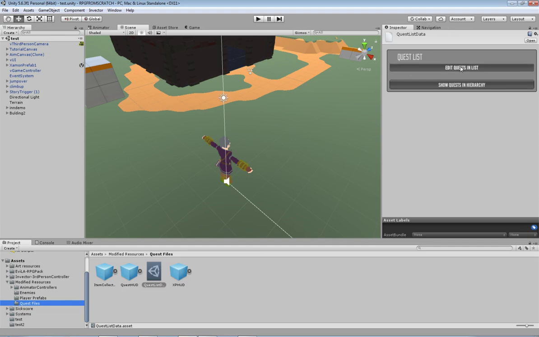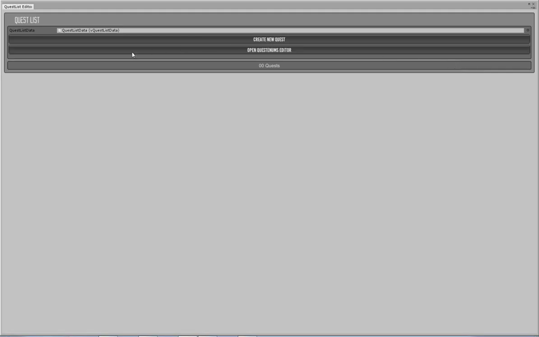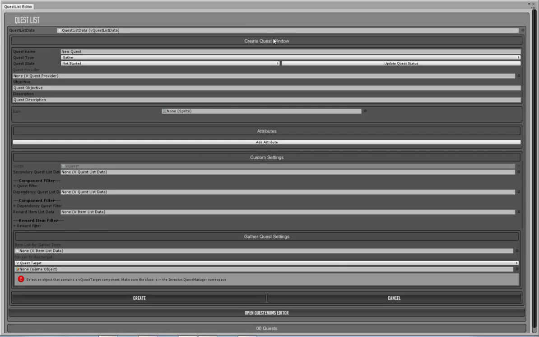Next we want to go to edit quests in list. As you can see now, it's brought up this new window for the quest list, and we can create a new quest. So we click on that, and now we've got a new quest. If you remember from the story that I told in the previous ones, the quick story that I made up, and I hope I still have that map. I probably don't have that map, but I'll have to make a new one, that's fine.